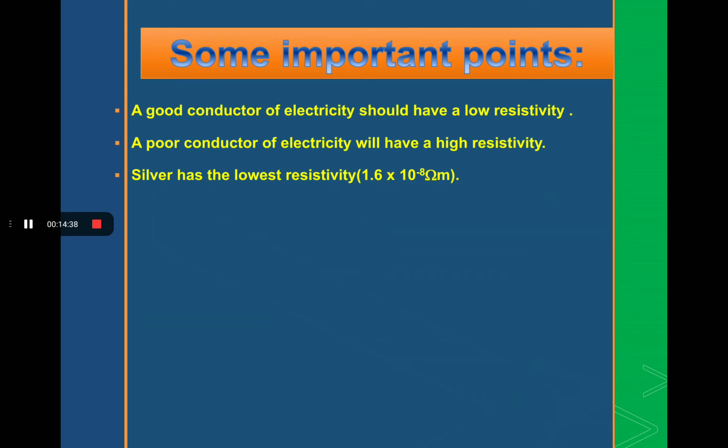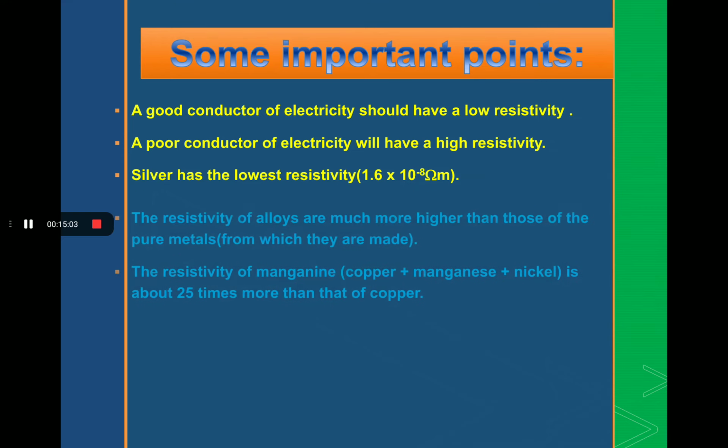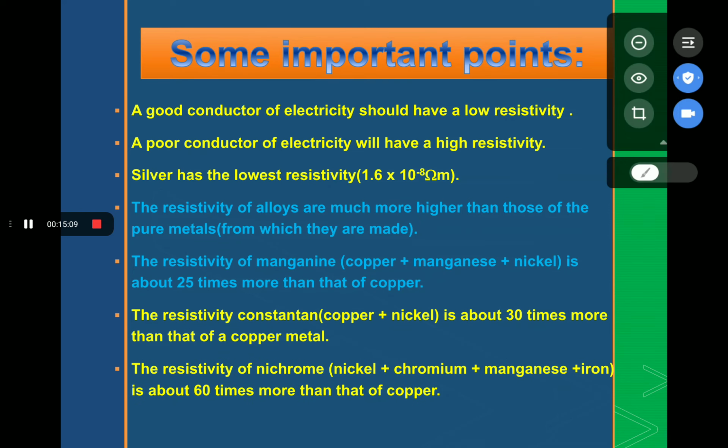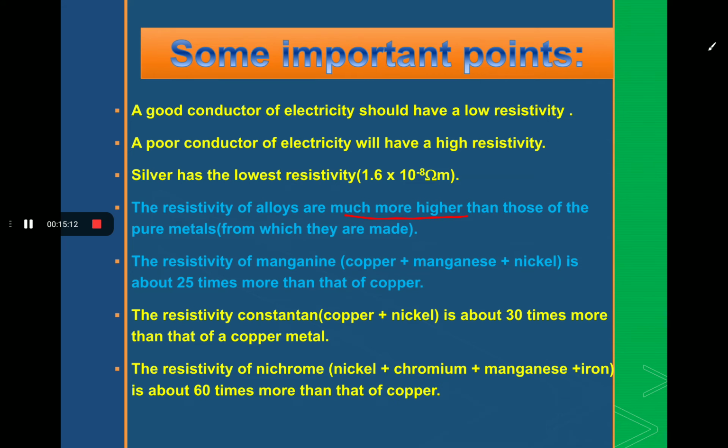In the third point, silver has the lowest resistivity. We know that silver is the best conductor, and if silver is the best conductor, that means it has the lowest resistance, and if it has the lowest resistance, that means it has the lowest resistivity, and the value of resistivity for silver is 1.6 into 10 to the power minus 8 ohm meter. The next point is that the resistivity of alloys is much higher than that of a pure metal.